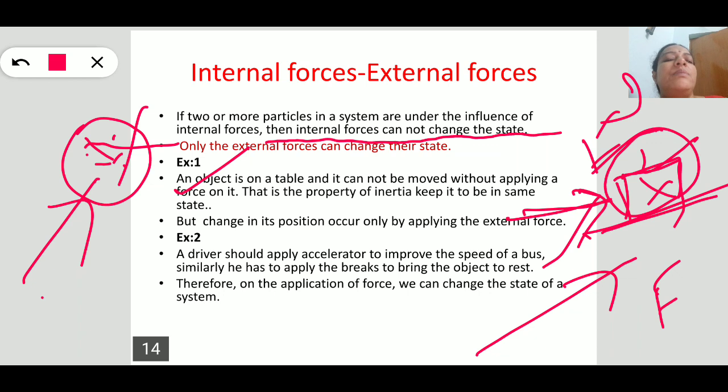Next, if you take a second example, a driver should apply the accelerator to increase the speed of a bus or apply the brake to decrease the speed of a bus, because only the external forces can change the state of a system, not internal forces. So these are so many examples we get. Without any external force, there is no motion.